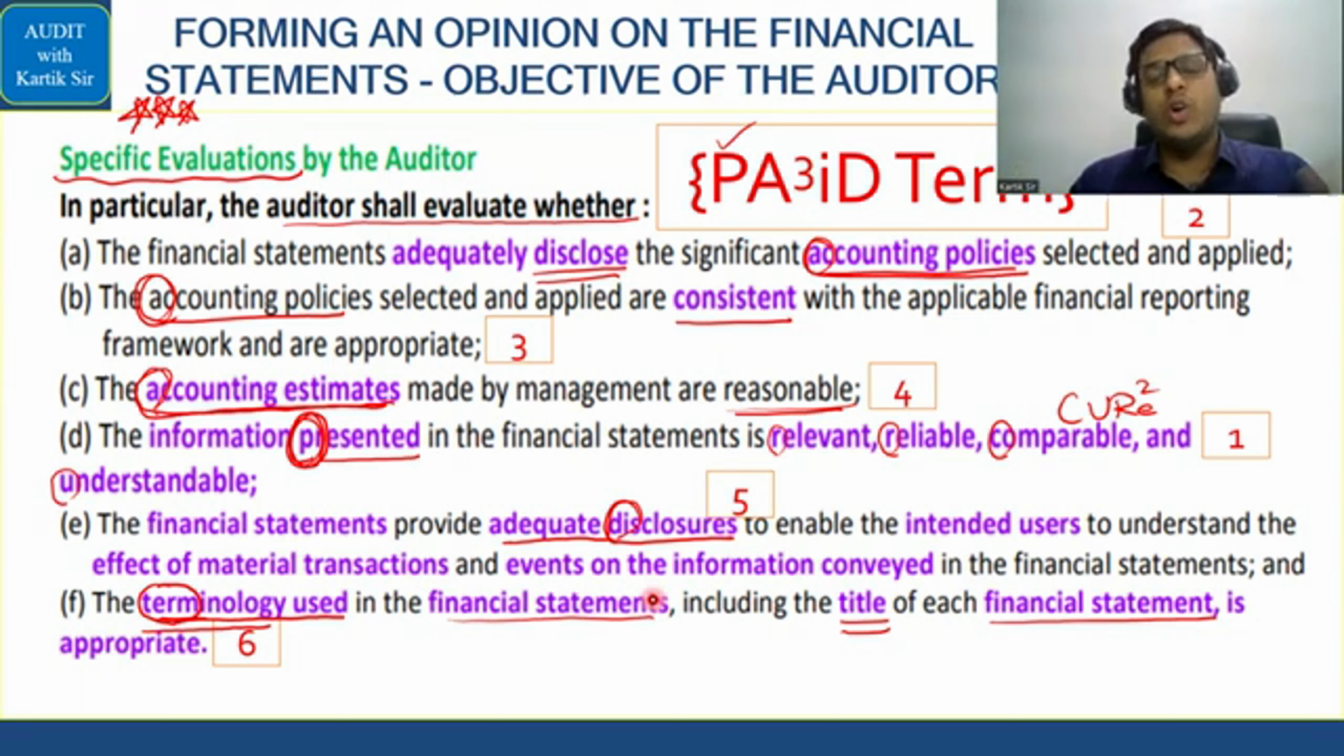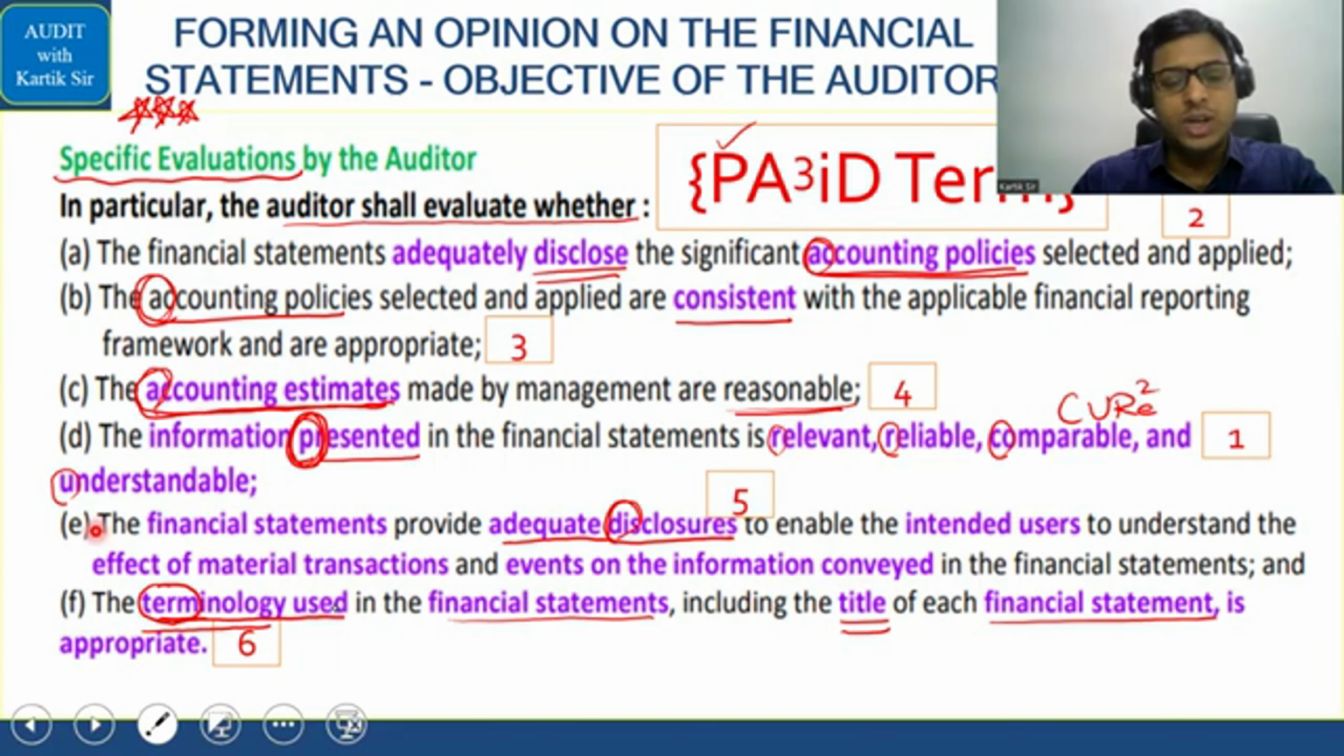Also, the company cannot call the balance sheet a list of balances statement. No, the name is properly balance sheet. You should call it balance sheet only. That is basically called terminology used, so the auditor will check that. Simple. That is in relation to the specific evaluations by the auditor.